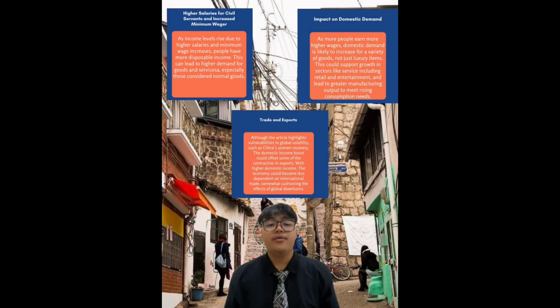Finally, looking at trade and export, domestic income growth could mitigate the effect of global economic volatility. For instance, while export markets may face uncertainties, higher domestic demand can reduce the economic reliance on international trade and help cushion the effect of external shocks.